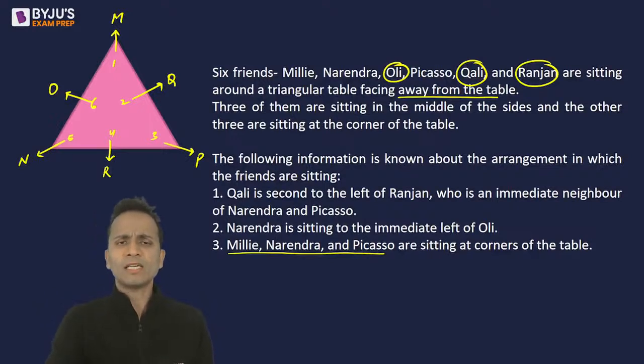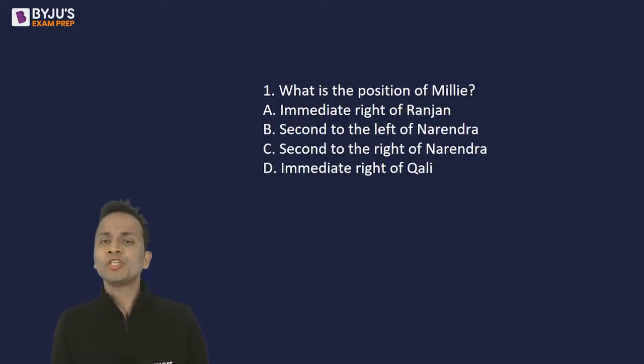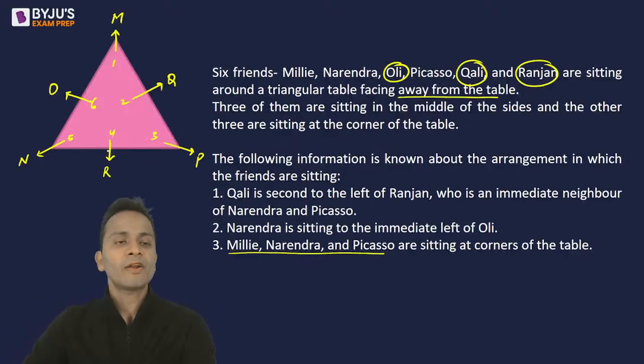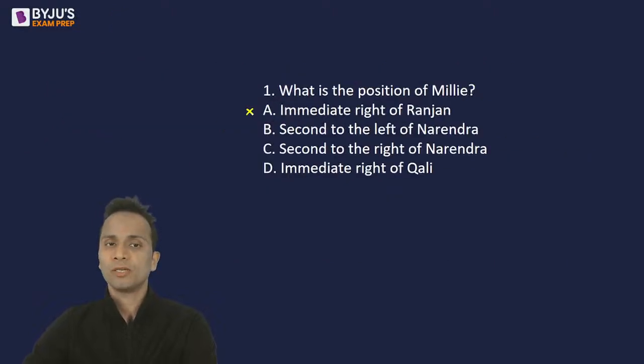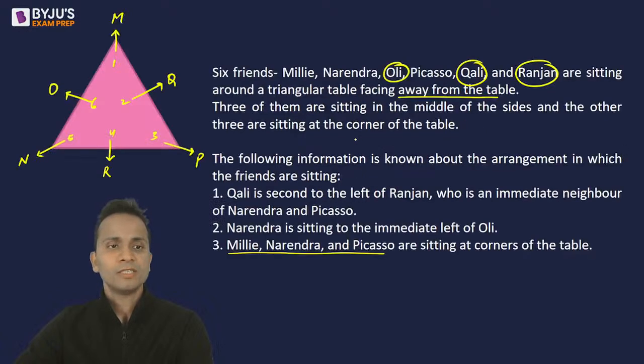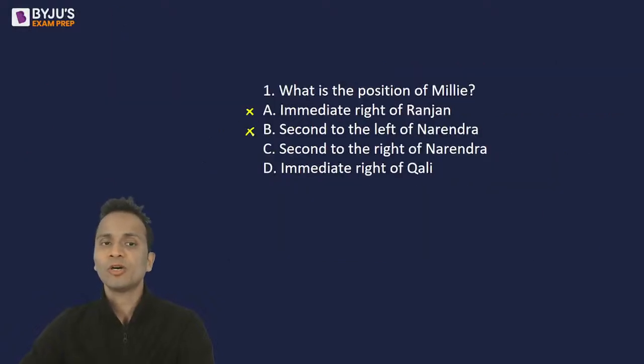Now having a look at the question, what is the position of Millie? Option A, immediate right of Ranjan. Now immediate right of Ranjan is Narendra, so the first option is wrong. Second option, second to the left of Narendra. Second to the left of Narendra is Picasso, so it is again wrong.